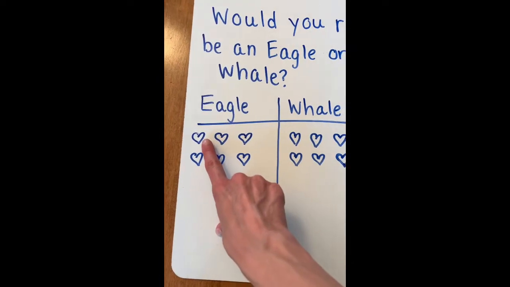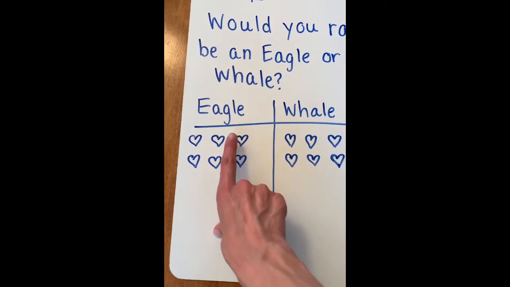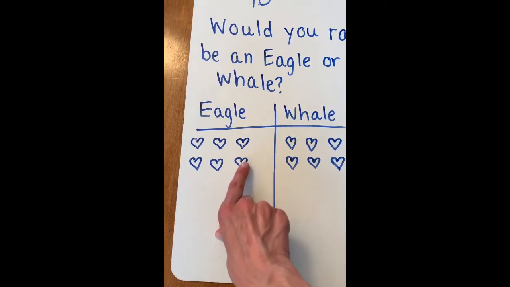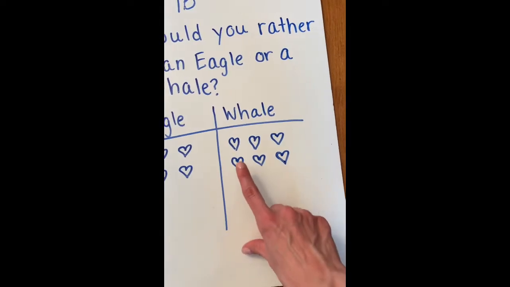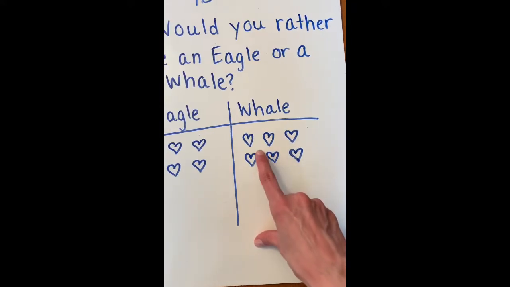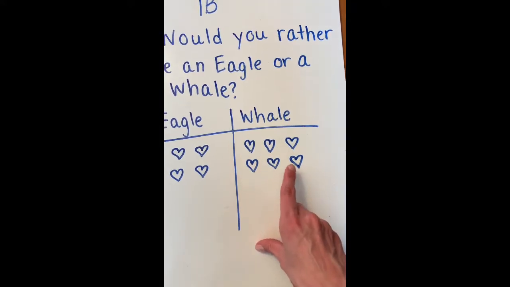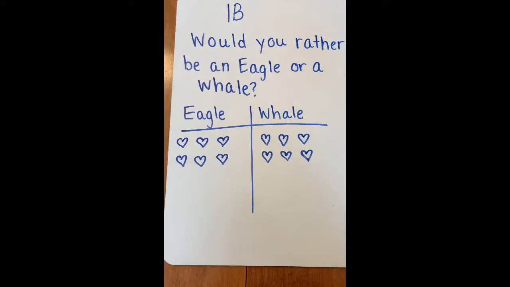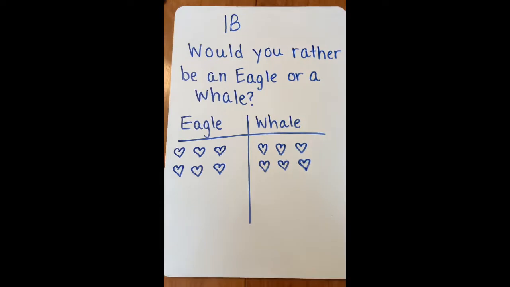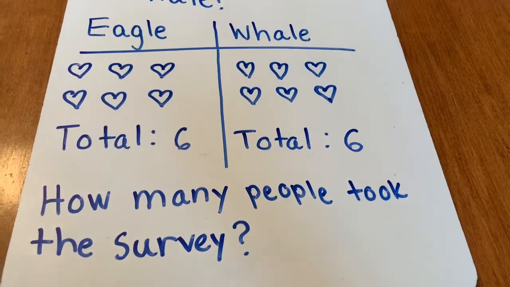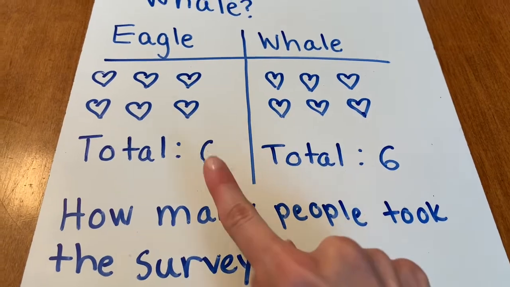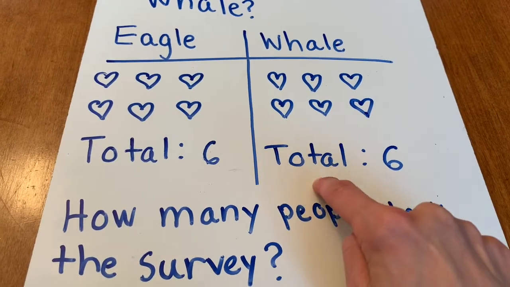So 1, 2, 3, 4, 5, 6. Now let's count whale. 1, 2, 3, 4, 5, 6. So they had the same amount for eagle and whale. So let's record. So for 1B, they had the same amount of friends who chose eagle and whale.